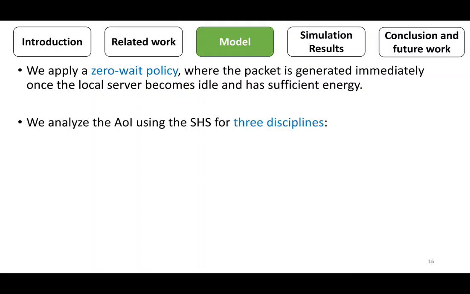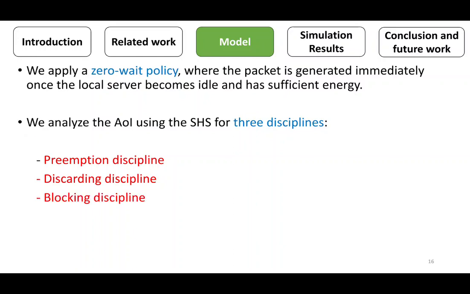We apply a zero-wait policy, where the packet is generated immediately once the local server becomes idle and has sufficient energy. We analyze the age of information using the stochastic hybrid system in three different disciplines. In the preemption discipline, the old packet is replaced with the new arriving one. However, in the discarding discipline, the new packet is discarded. In the blocking discipline, the new packet is stored at the MEC server, and the local server is blocked until the MEC server finishes processing the old one.